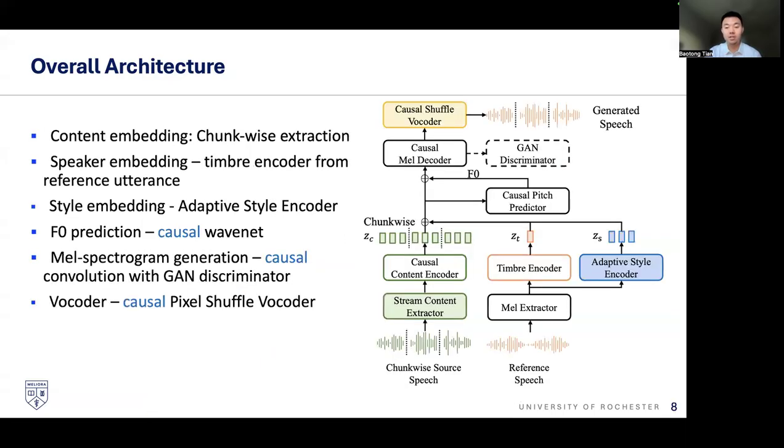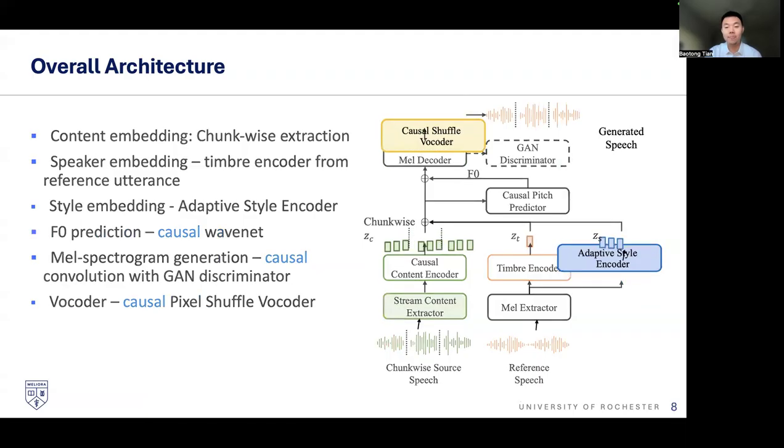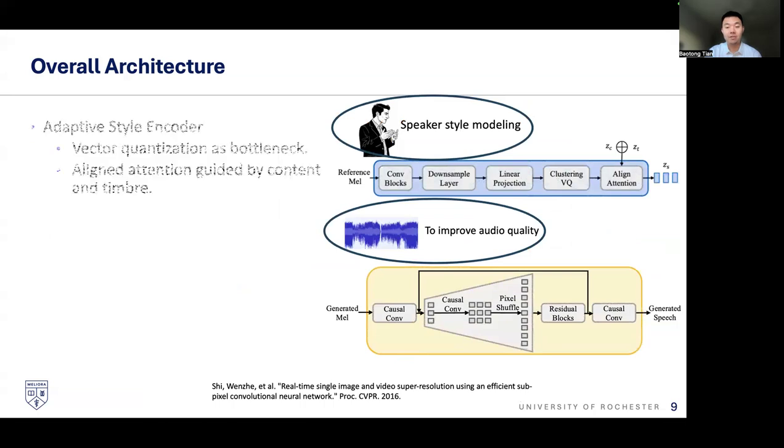Okay, back to architecture. Now we introduce the blue part and the yellow part. First one, the adaptive style encoder. It seems simple. We put the reference mel spectrogram into convolutional blocks, like these normal operations, and we use vector quantization. Here we use clustering vector quantization as a bottleneck to filter out some content related information.